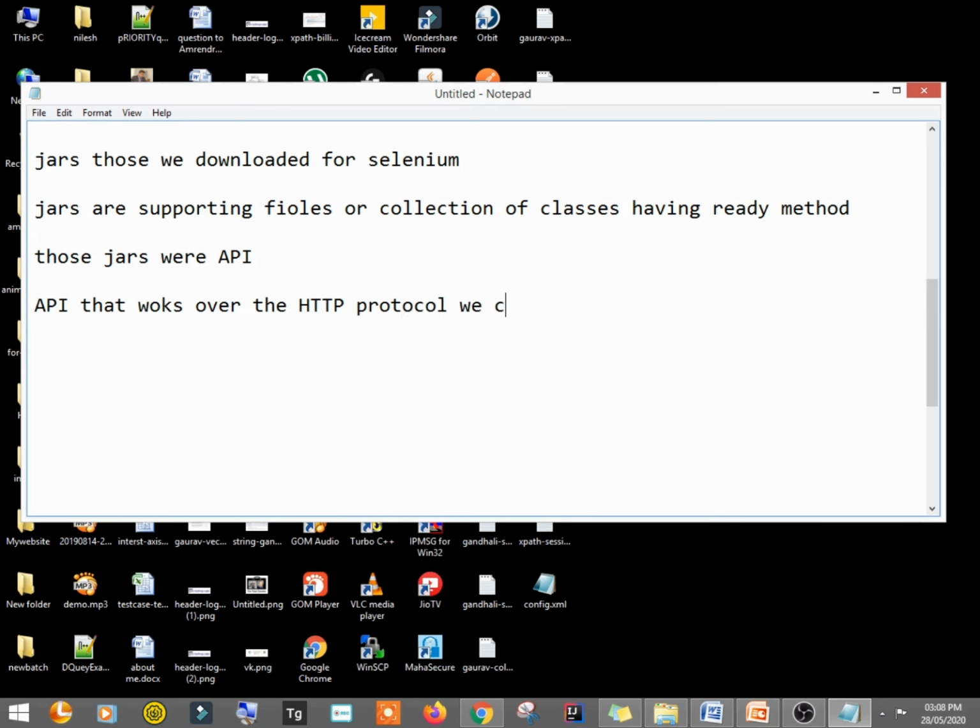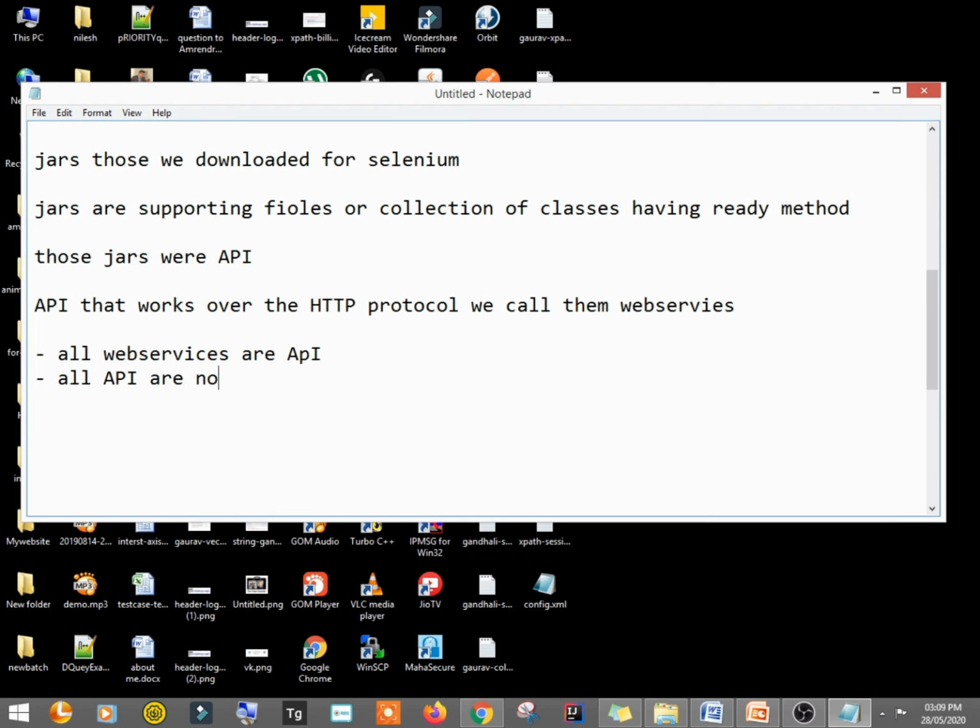Now the API that works over the HTTP protocol, that is over the web, we call them web services. So in short, I can say that all web services are API, but all APIs are not web services, right?